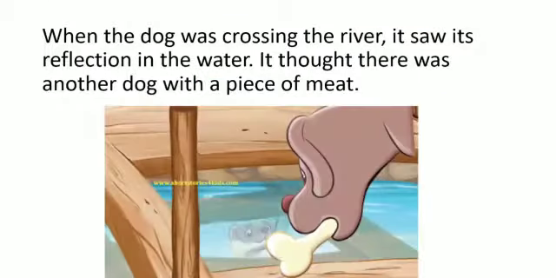When the dog was crossing the river, it saw its reflection in the water. Reflection means image. The dog saw its image in the water.